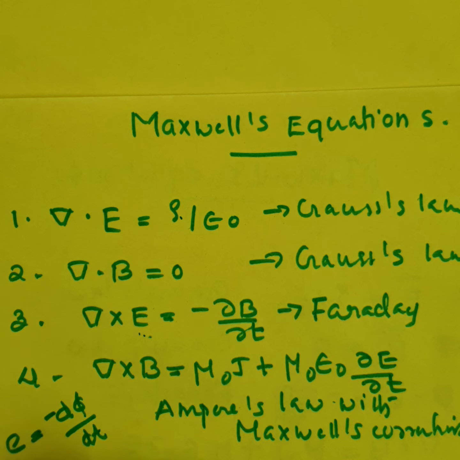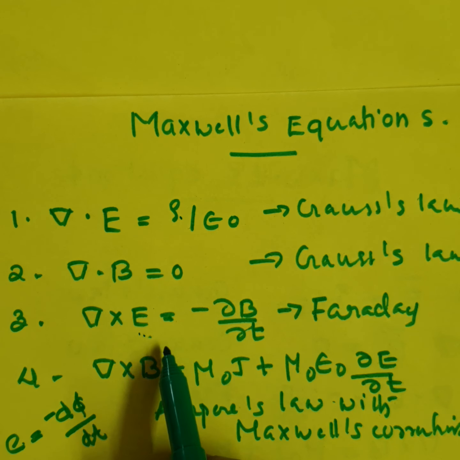So whenever there is a change in magnetic flux, there is a voltage induced, or an induced current will be produced, and current is the motion of charges. Then whenever there are charges, there is an electric field. So that is equation 3.